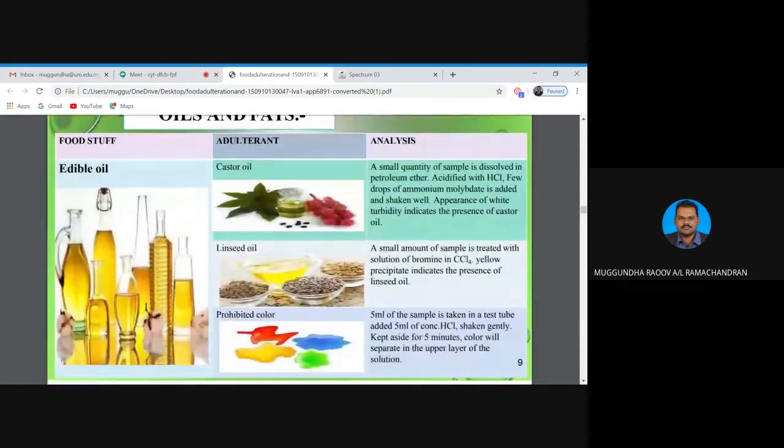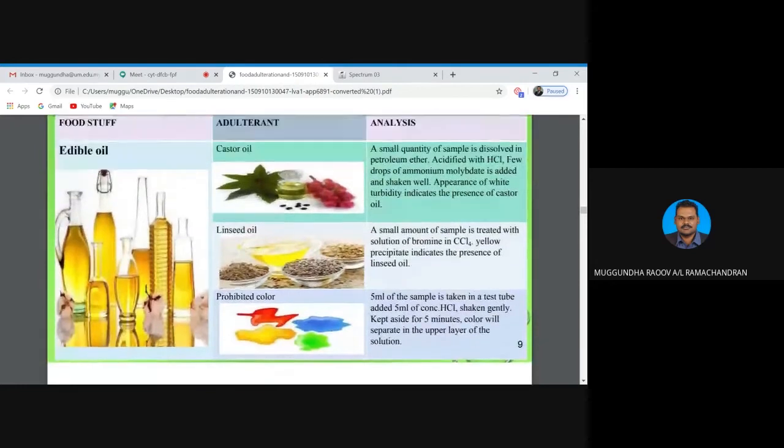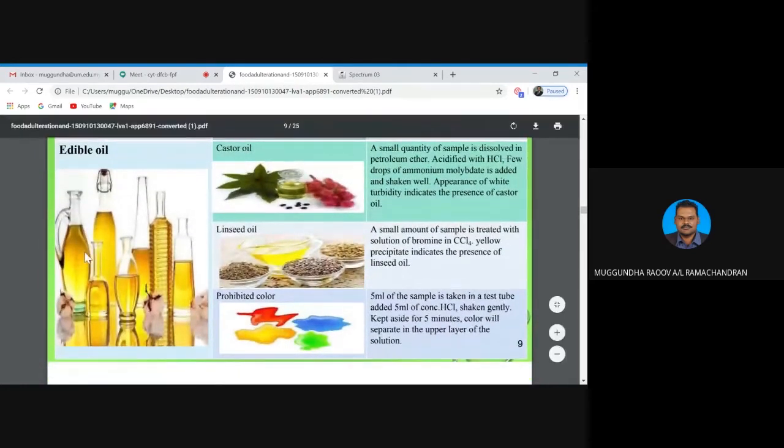Okay, class, oils and fats are also adulterated. For example, edible oil. Usually edible oil will be mixed with castor oil, linseed oil, and prohibited color. So how to detect all these in edible oils?